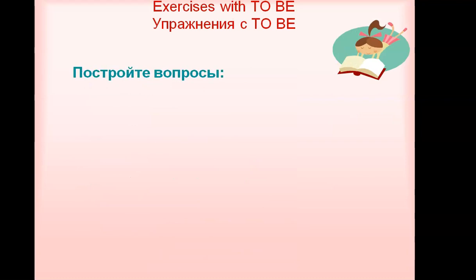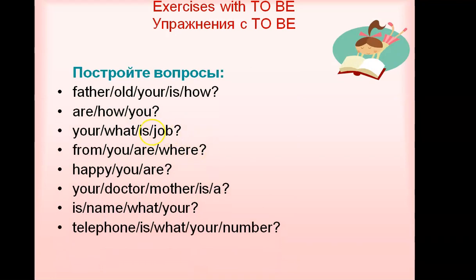So, once more, an exercise with to be. We must make up the question form of the sentence from the words. Father. How old is your father? How are you? What is your job? Where are you from? Are you happy? Is your mother a doctor? What's your name? What's your telephone number?